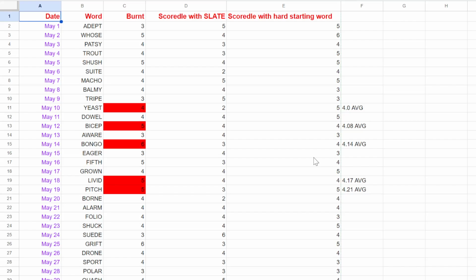As you can see, we have an extra category: Squirtle with Slate. That's the normal category, and then Squirtle with the hard starting word. Basically, it takes the hard starting word that I started with on that day, uses that same hard starting word for Squirtle, and then sees how many guesses it would take based on what it thinks is the best guess after those words. Before we analyze the spreadsheet, as usual, we'll go into our guess distribution. This month, we'll have one extra thing to say for the guess distribution, which is Squirtle with its hard starting words as well. So we'll have three categories.